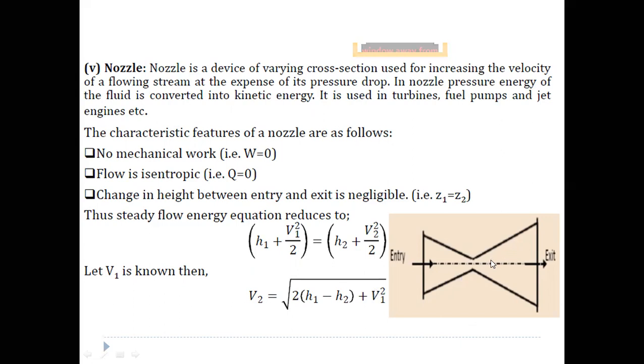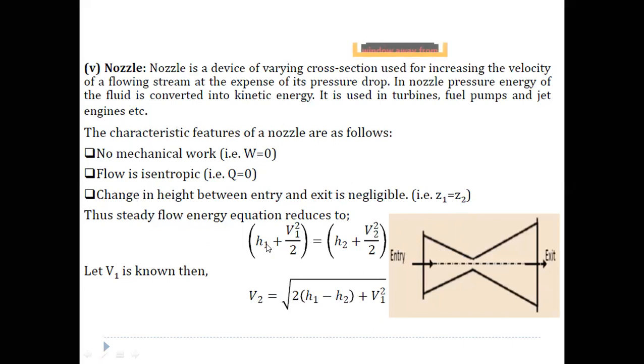Coming to the characteristic features of the nozzle, there is no mechanical work here, so W can be taken as 0. And since the flow is isentropic, or if you insulate this one, we can take Q dot as 0, because there is no heat absorbed or rejected. And if entry and exit are at the same height from the datum line, we can neglect Z1 and Z2 terms. So the equation is reduced, since there are no work and heat interactions, and we can neglect both W and Q terms here.